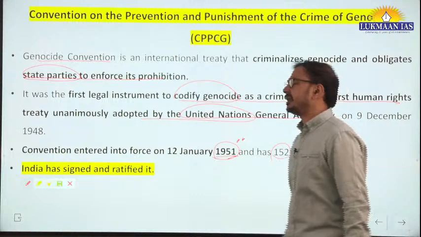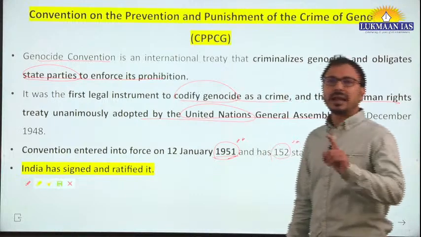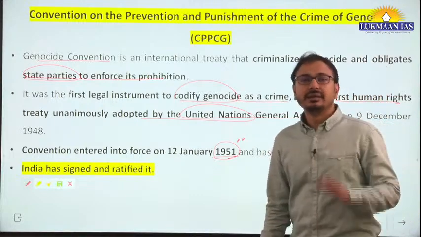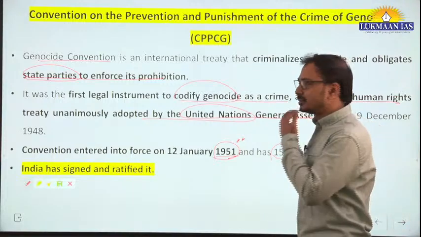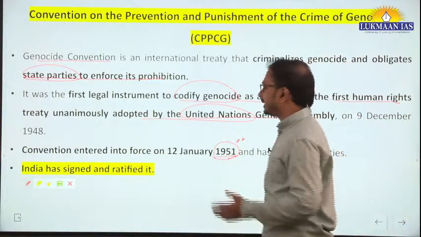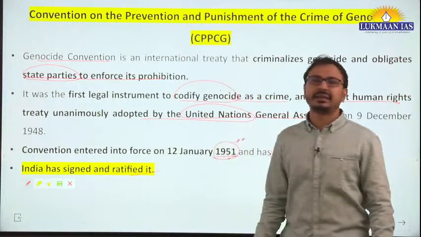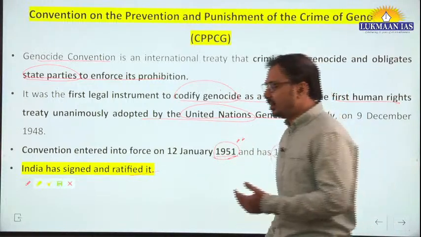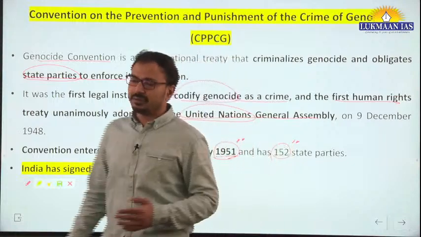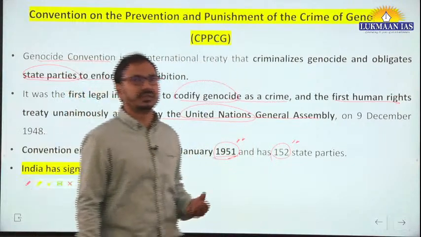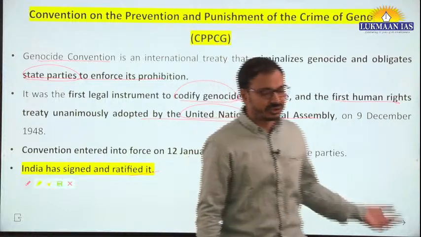India has signed and ratified it. Now that particular article on page number 7 discusses this convention. Although India has signed and ratified it, no such legal provisions have been enacted defining what is genocide, how it is going to be prevented, what are the punitive measures in the event of such kind of genocide.